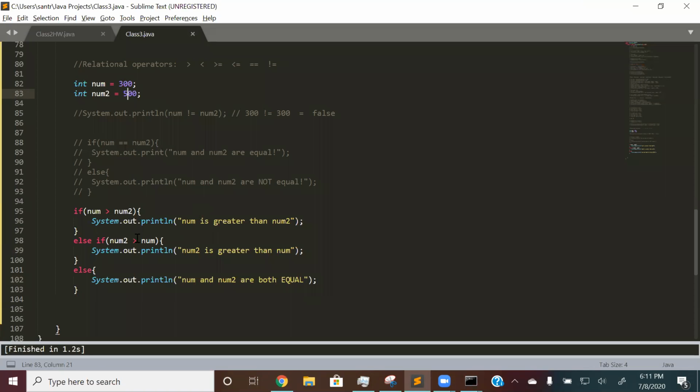So it goes to the else, so it disregards this first if statement and then moves to the else if. So now it checks the condition again. Is num2 greater than num? Yeah, it is. 500 is greater than 300. So this is true. So this else if statement is true. So it prints out num2 is greater than num.